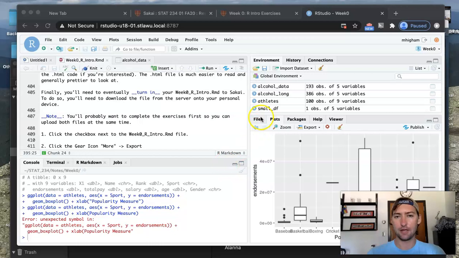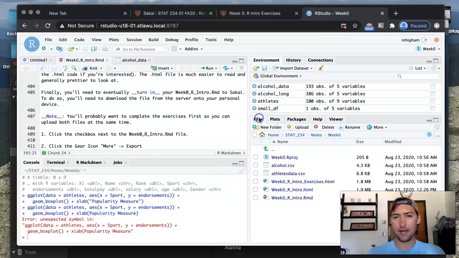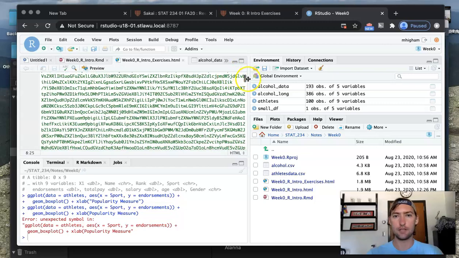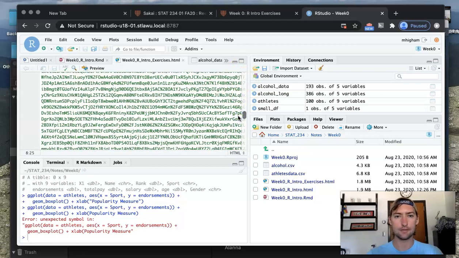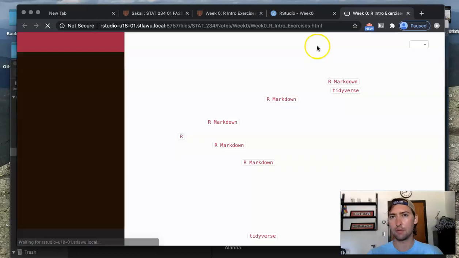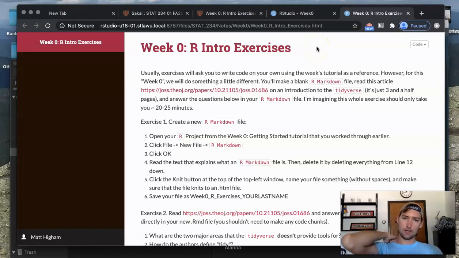All right, so I'm going to go back to my files tab and click on this week zero intro exercises file. We don't want to open it in the editor. If you do that, it will just give the raw HTML code, which as you can see is mostly nonsense. So we don't want that. Instead, when you click on it, click View in Web Browser, and that'll take us to the exercise set for this week.